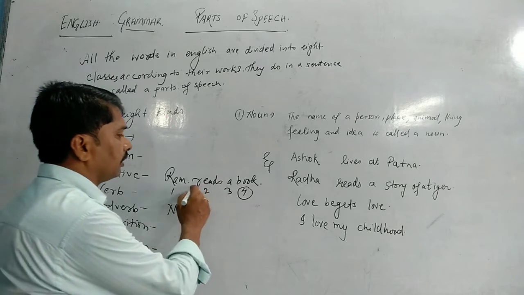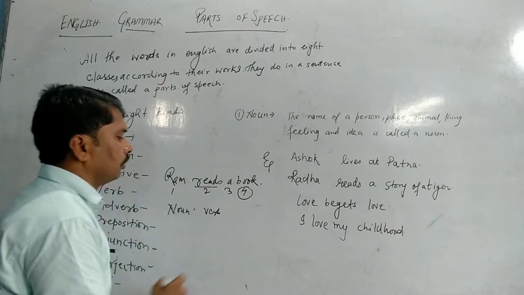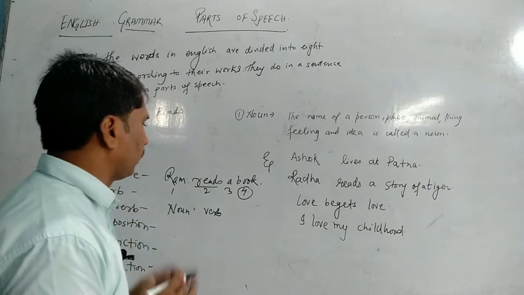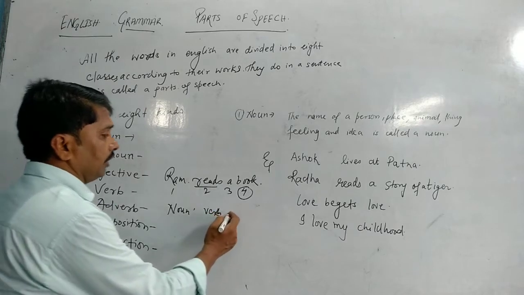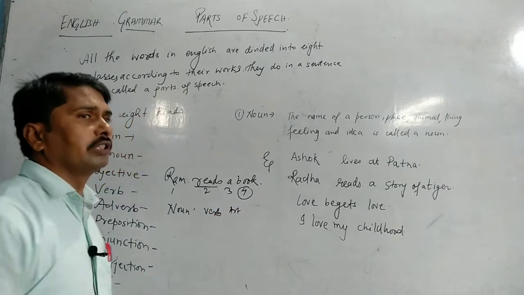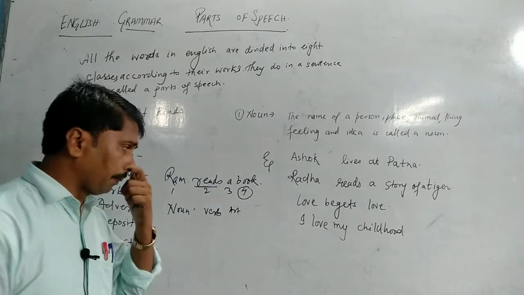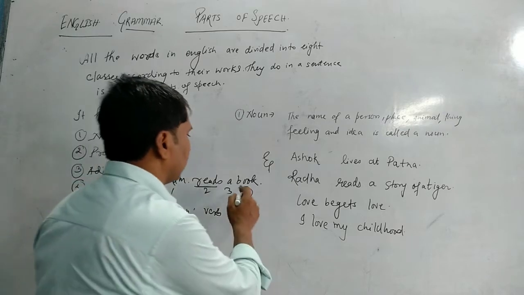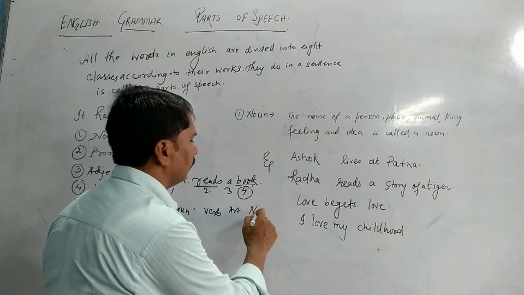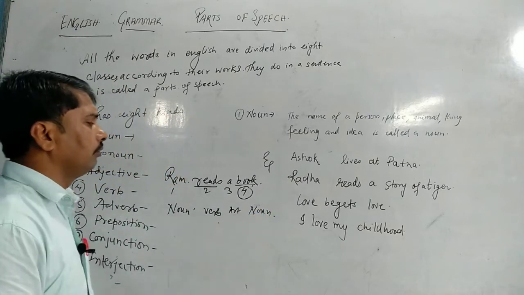Then another word is reads. Reads is working as a verb because it is doing an action. Action कर रहा है यानी ये कोई कार्य कर रहा है. Another word is a, which is an article. Article is not mentioned in parts of speech; it is mentioned in determiner. Then the last word, book, is also a noun. Now you can see there are noun, verb, article, noun.